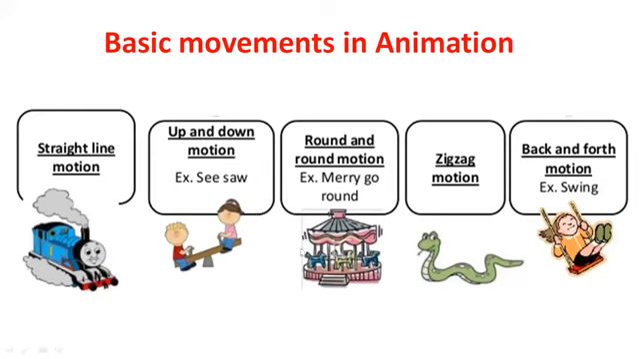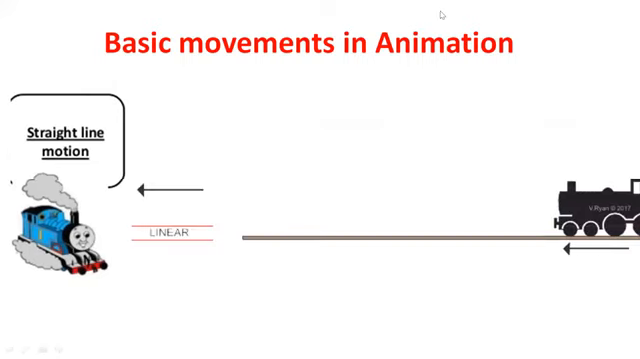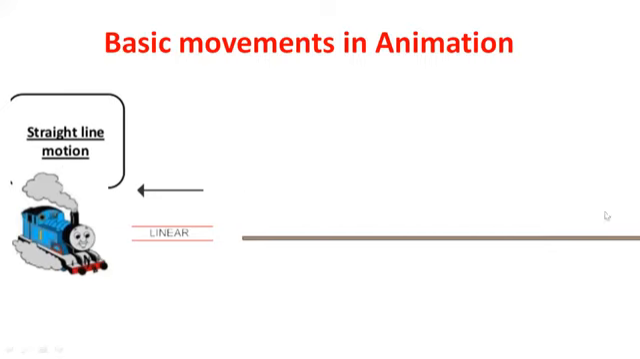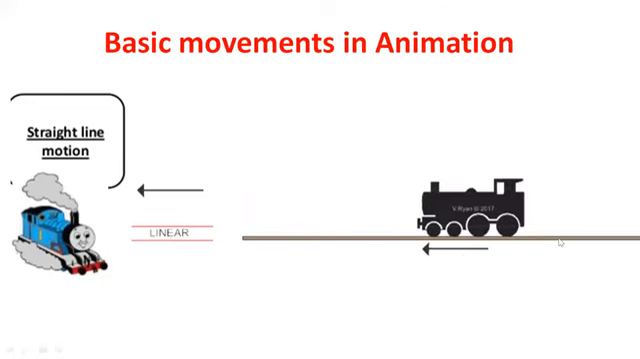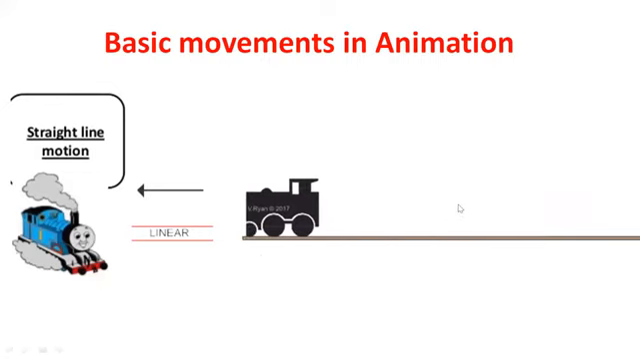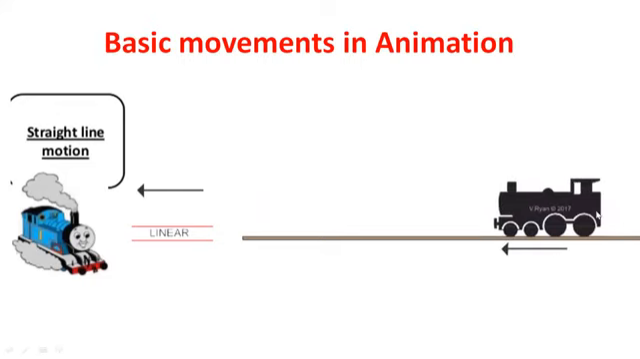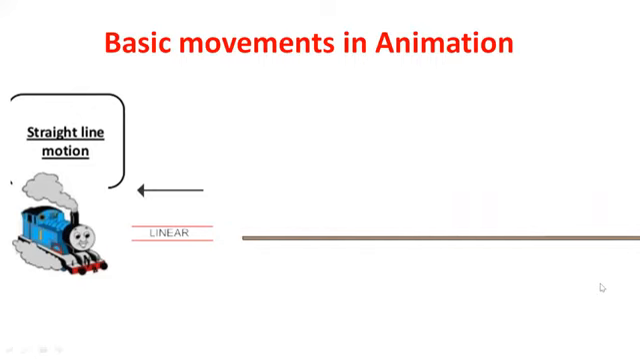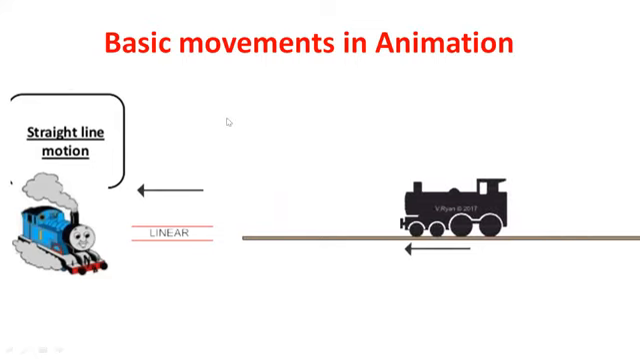Now this is the first one, called the basic movement in animation. This is a straight line motion, moving in a straight linear way. Whenever you are adding any images or making some animations, most of the animations will move in a straight line. Sometimes it may also go in a diagonal way. Suppose a bird is flying from here and it moves in a diagonal way.